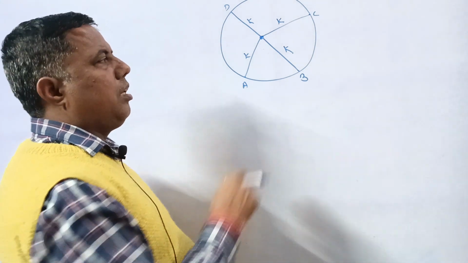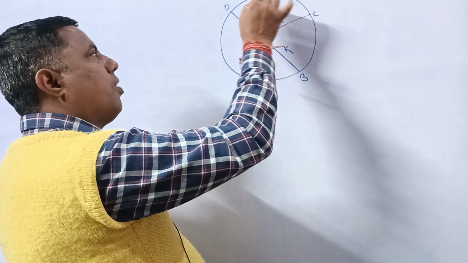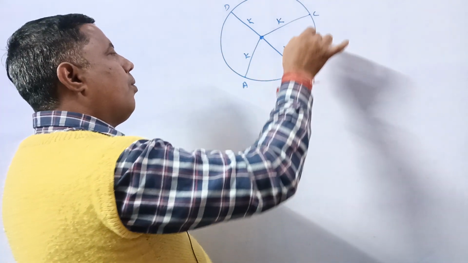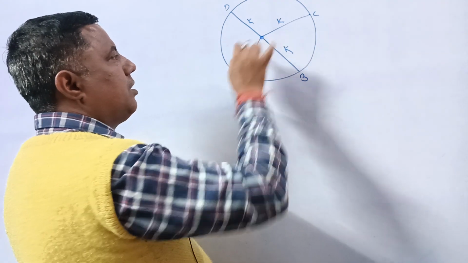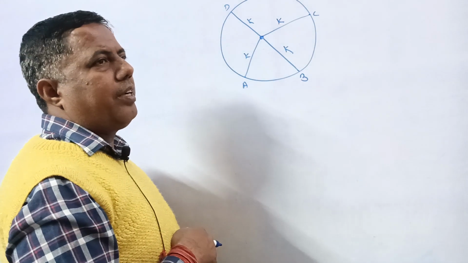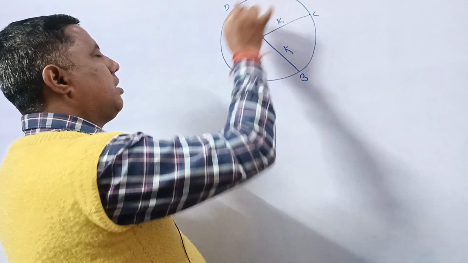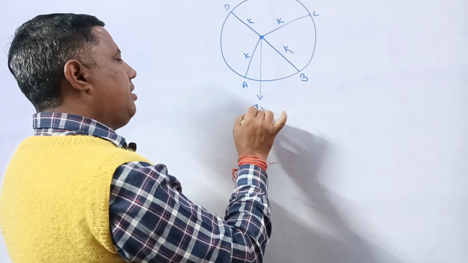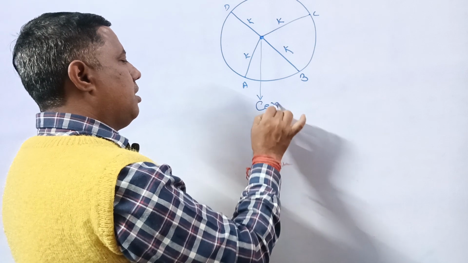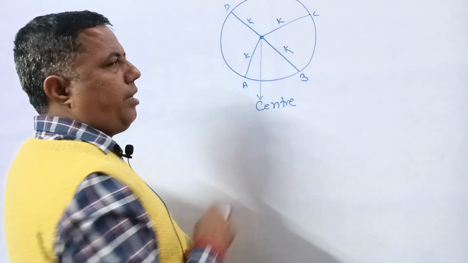वृत्त कहते हैं. Collection of all points which is equidistant from a fixed point is known as a circle. The fixed point is known as center.